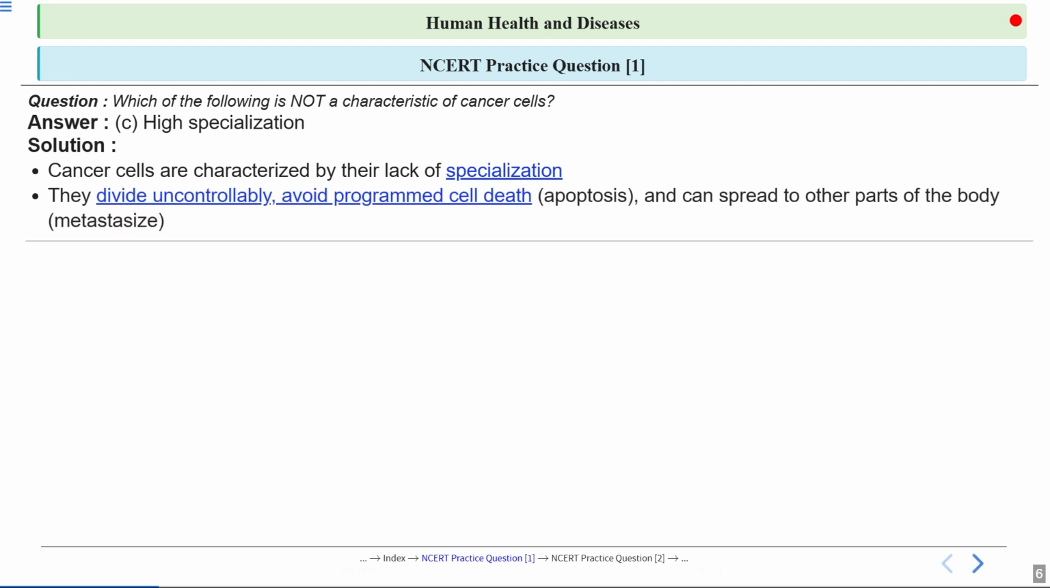Now, cancer cells are distinct from normal cells in several critical ways that enable their harmful behavior. Cancer cells exhibit uncontrolled division, meaning they proliferate without the usual biological signals that regulate cell growth and division. The cancer cells also have a mechanism to avoid programmed cell death, which is known as apoptosis. Lastly, cancer cells gain the ability to spread from their original location to other parts of the body, a process known as metastasis. Clear?